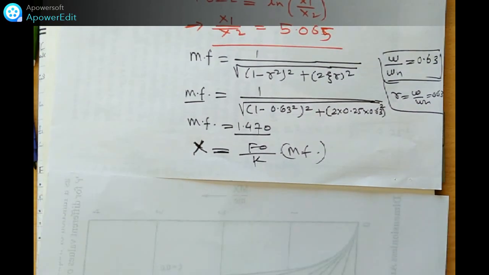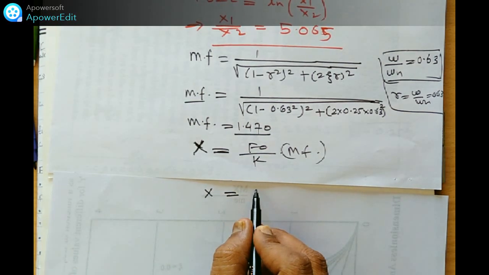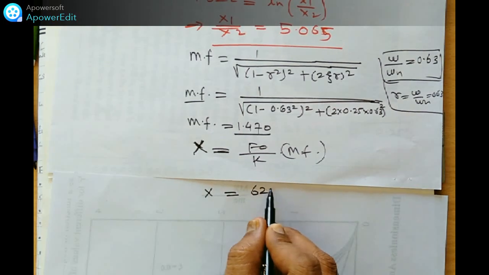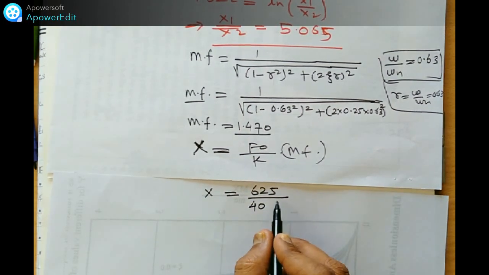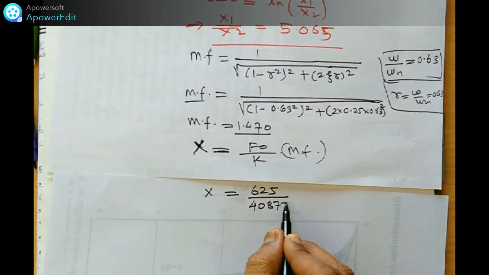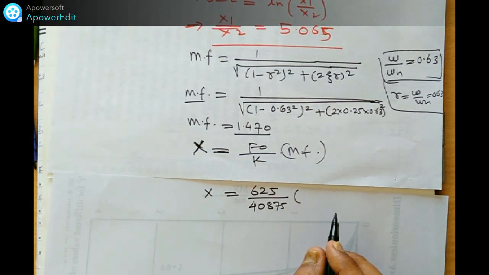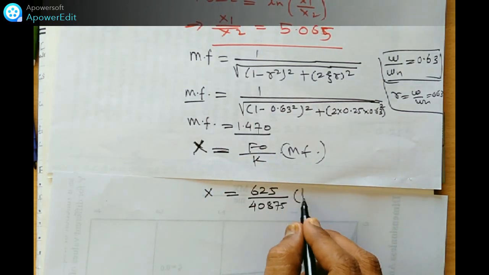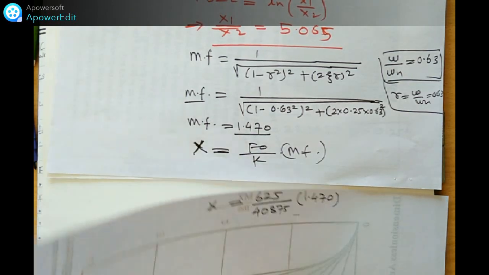So this value of X we can find out: FO, the disturbing force, is 625 Newton upon this K we just calculated, 40875, into the value of MF we just found, 1.470.